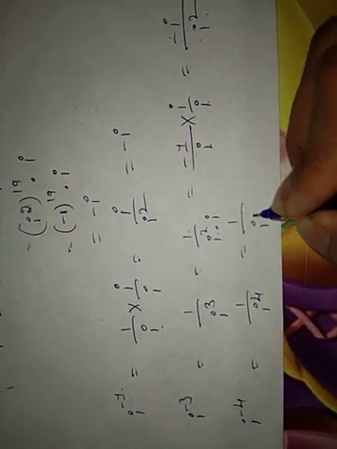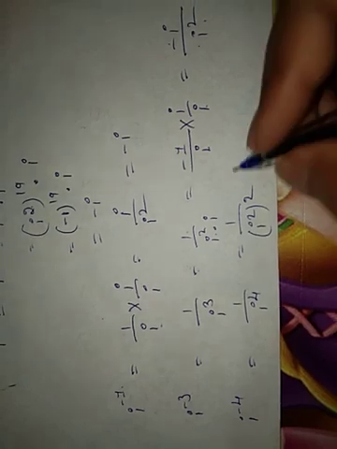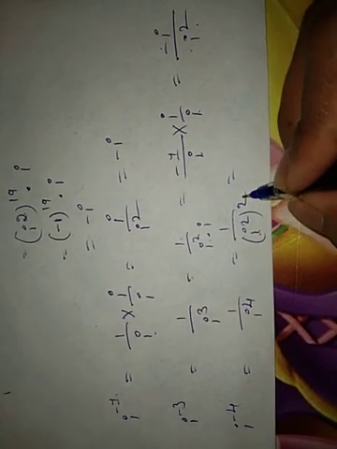In the same manner, if it is i raised to minus 4, that is 1 by i raised to 4, which is 1 by (i square) whole square. i square is minus 1, minus 1 whole square is plus 1. So that is how to simplify the powers of i.